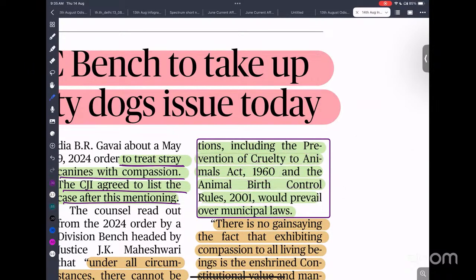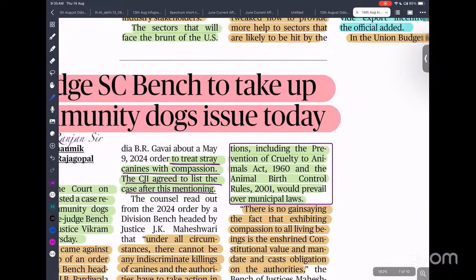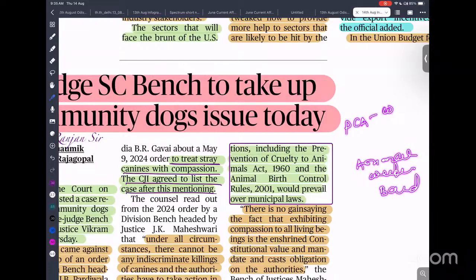So dear students, tell me, under this Prevention of Cruelty to Animals Act there is an organization called the Animal Welfare Board. And the Animal Welfare Board is under which ministry?